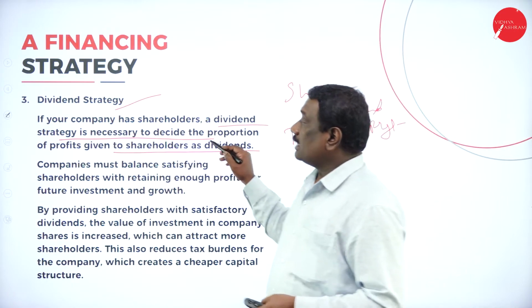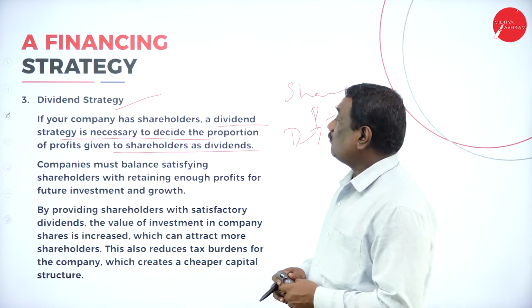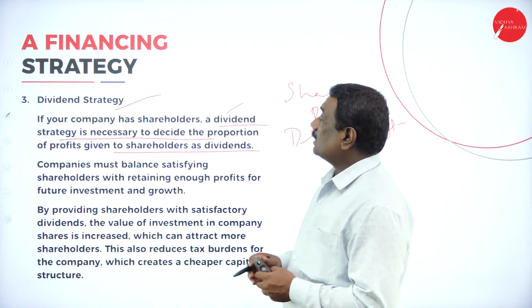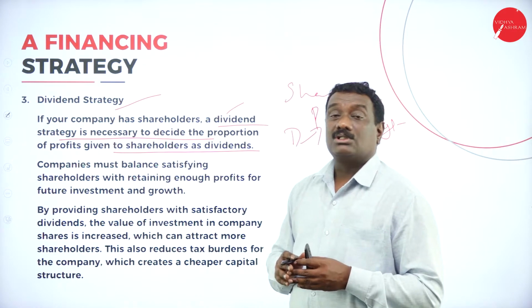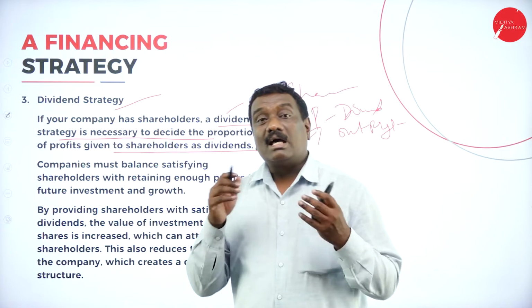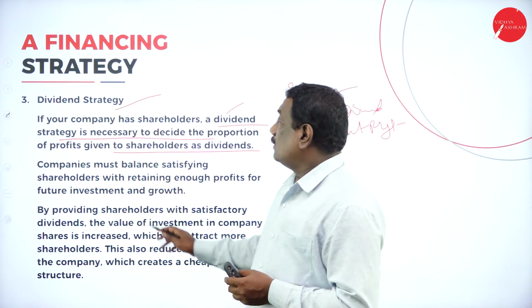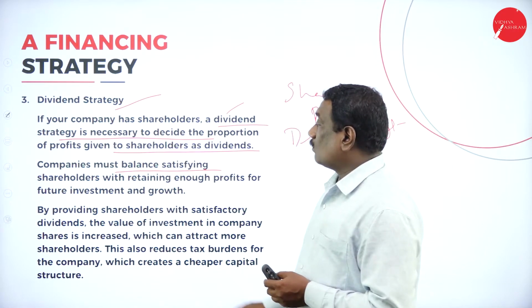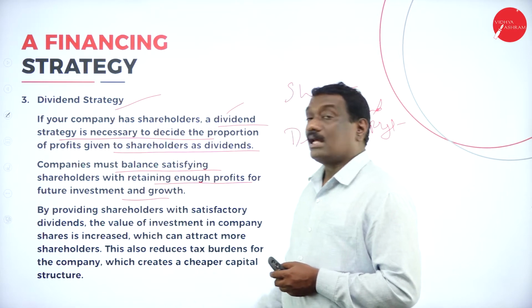Now this particular strategy, the dividend strategy, is very much important on the part of the company, because they need to decide how much proportion of the profit has to be taken out and paid as a dividend to the shareholders. So the company must balance satisfying the shareholders and also retaining enough profit for their future investment and growth.